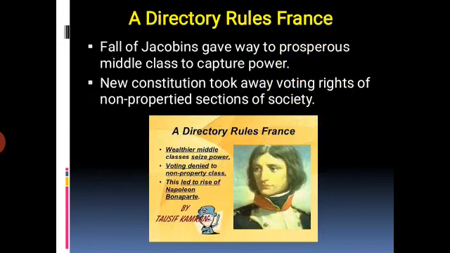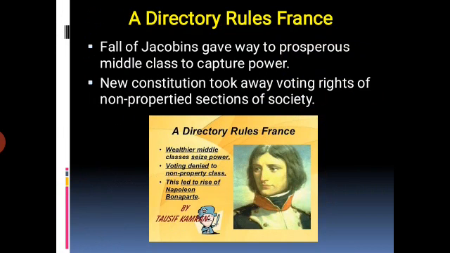Students, next one, the Directory rule of France. After the fall of the Jacobin club, after the decline of the power of Robespierre, the wealthier middle class seized power. A new constitution was introduced which denied the vote to the non-propertied sections of society. It provided for two elected legislative councils. These councils appointed a Directory, an executive made up of five members. It was meant as a safeguard against the concentration of power in a one-man executive.